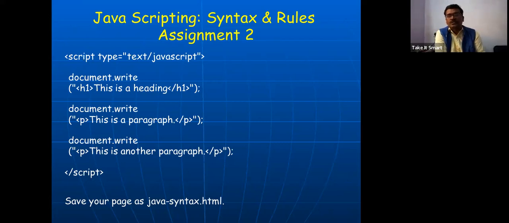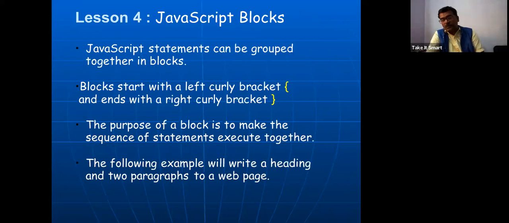So here HTML is coming in between JavaScript. That is the purpose of this program. A paragraph tag is also used inside the JavaScript. So you write JavaScript inside an HTML program, and again inside JavaScript you can write HTML.